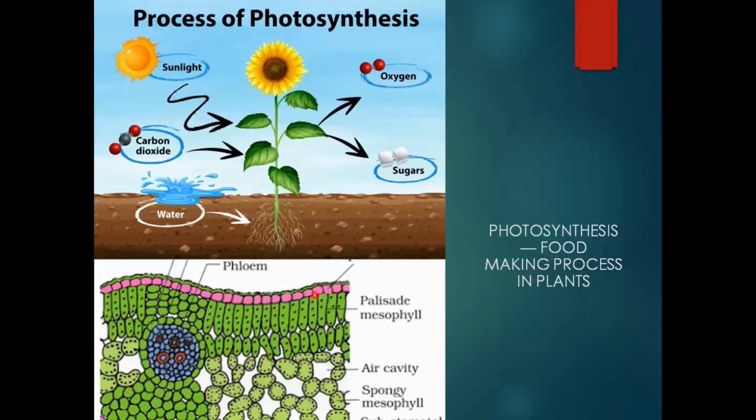So this is the upper epidermis layer, which is pink in color. This is a single layer of cells which has very few or absolutely no stomata present. It is a continuous layer. Stomata are largely absent because this is the surface in direct contact with the light. So just to reduce the transpirational rate, this surface doesn't have much of the stomata.